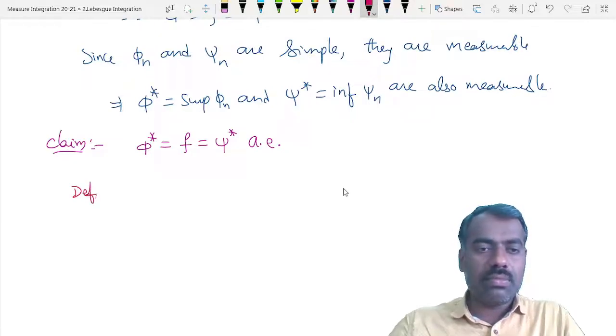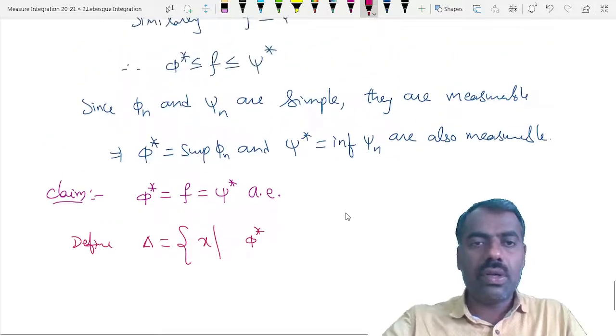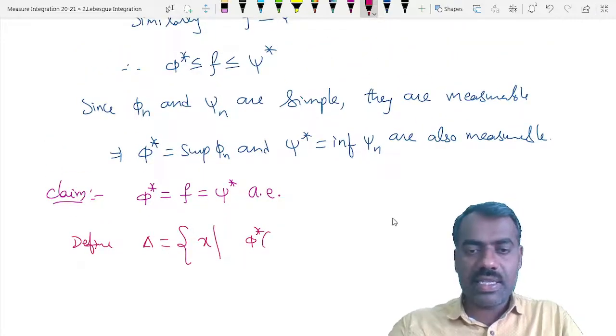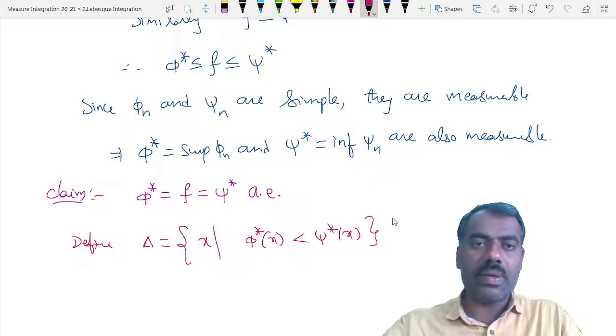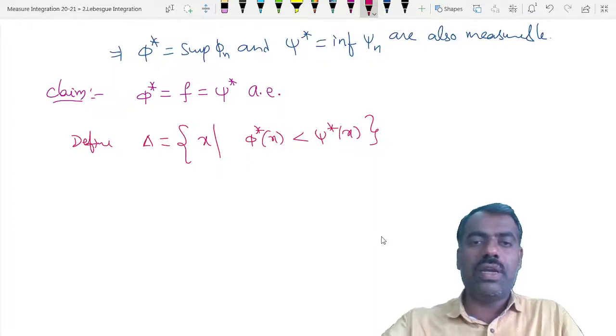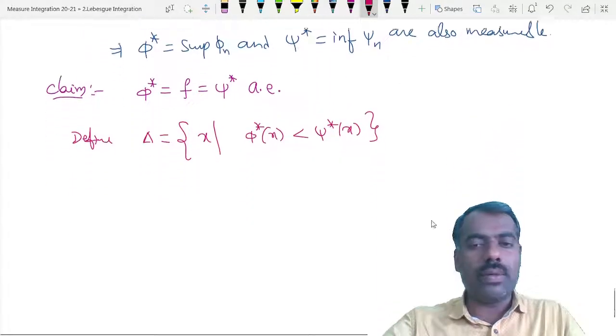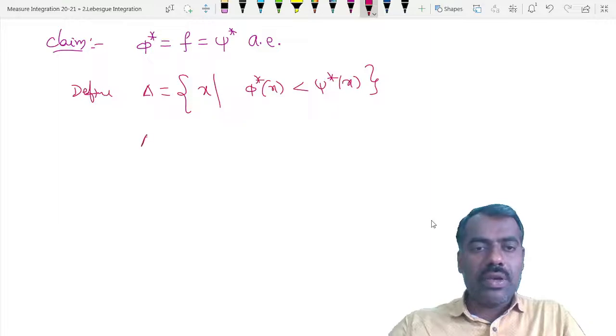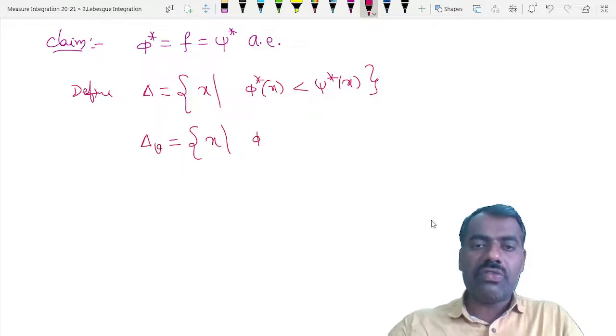We'll define some set delta, which is equal to the set of x such that phi star of x is strictly less than psi star of x. Then we will show that the measure of this delta is 0, so therefore they are equal almost everywhere.